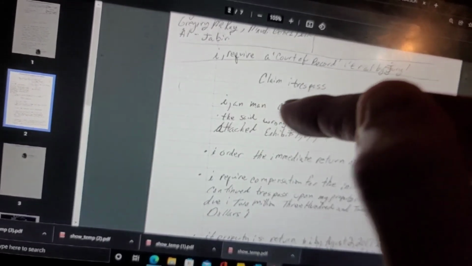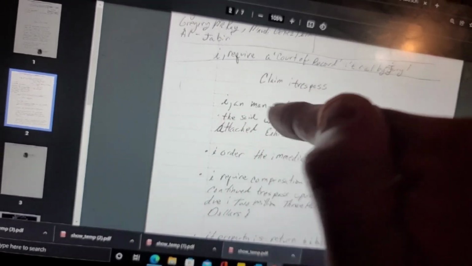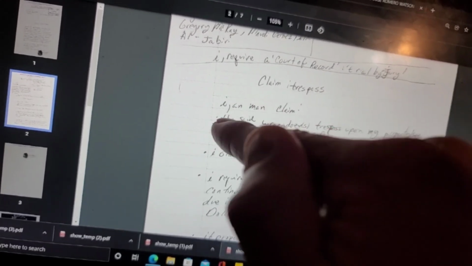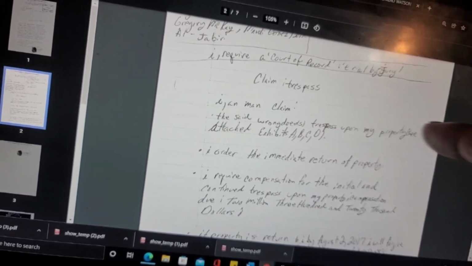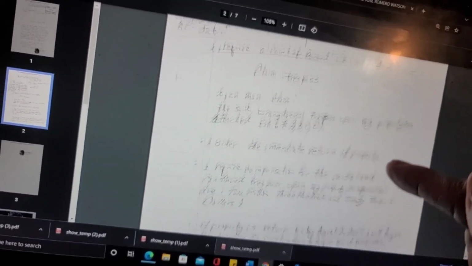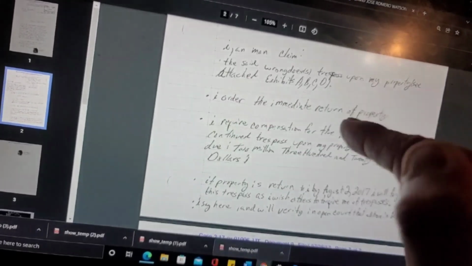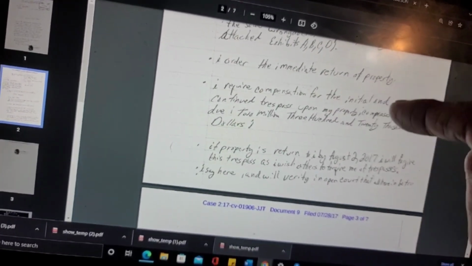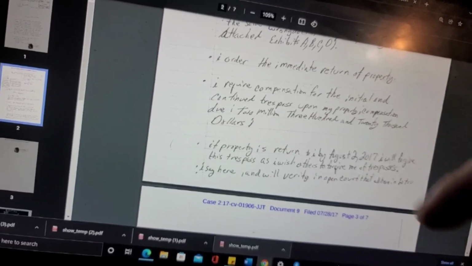I, a man, claim, and a man. The said wrongdoers trespass upon my property. See attached exhibits A, B, C, D. Okay, so I order the immediate return of property. Okay, so I require compensation for the initial and continued trespass upon my property.